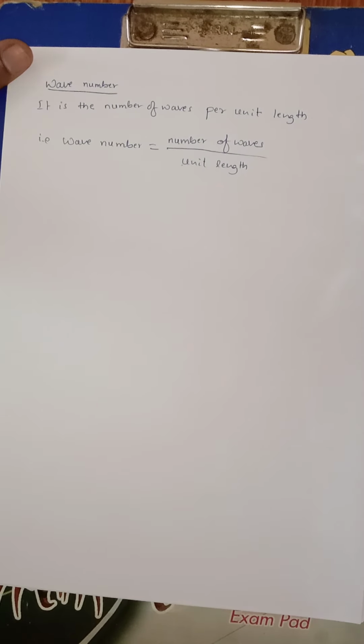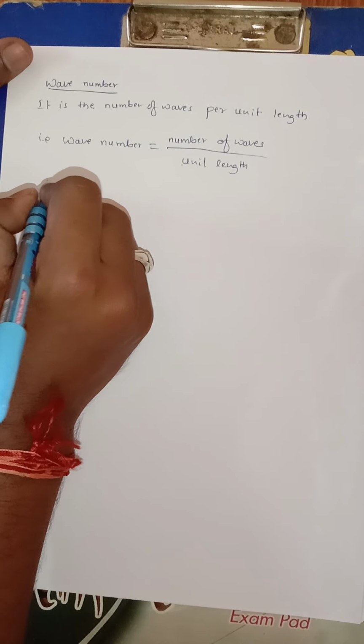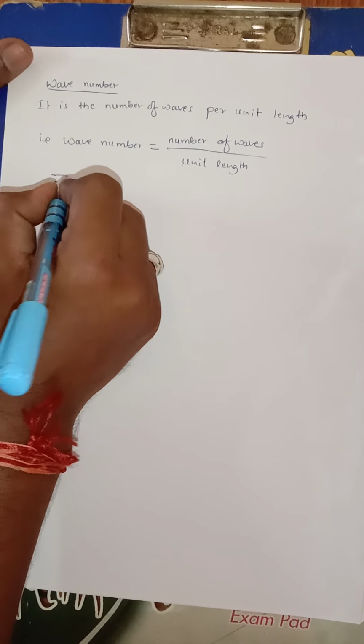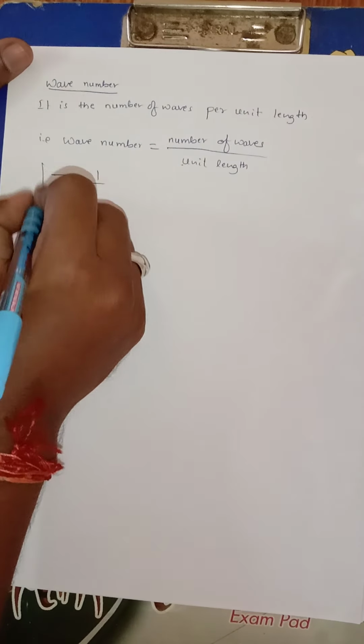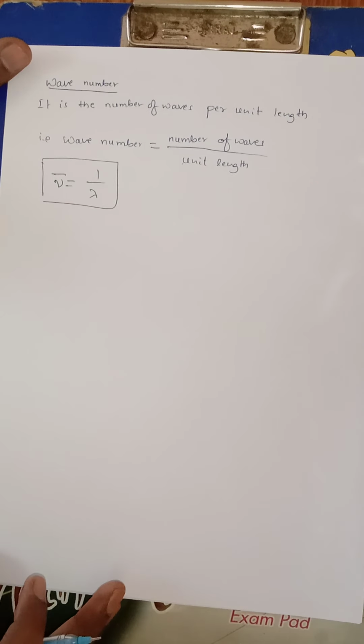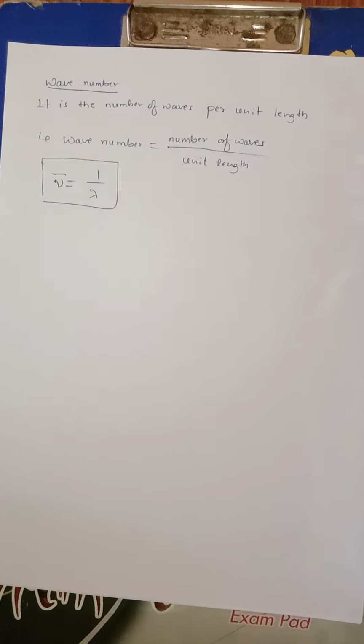Wave number means whenever an electron jumps from a higher energy orbit to a lower energy orbit, it emits the energy in the form of photons. And we know that photons have dual nature. It has a particle nature as well as a wave nature. And in 1 meter length or per unit length, how many waves will be produced in that photon when it is traveling? That is called wave number here. It is also called Balmer formula. If you consider wavelength as lambda, then wave number can be given by 1 by lambda. So wave number is defined as the reciprocal of the wavelength.